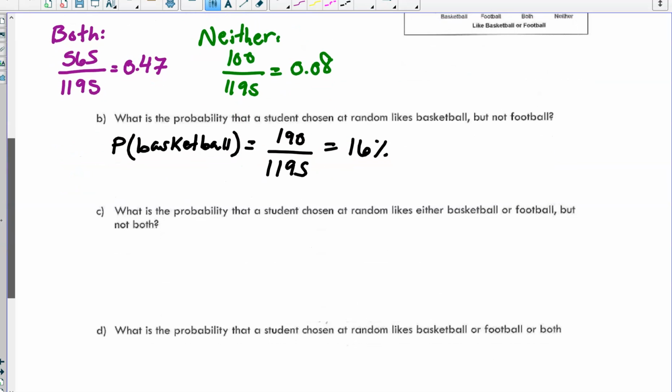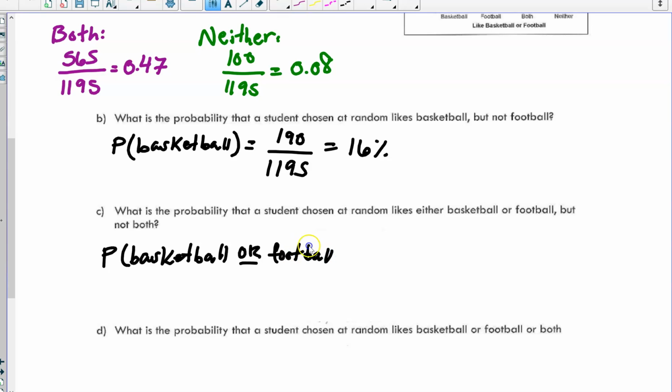What is the probability that a student chosen at random likes either basketball or football but not both? Okay, so the probability of basketball or football. So we take how many like basketball, 190, plus how many like football, 340, right? So both of those are considered successes, right?